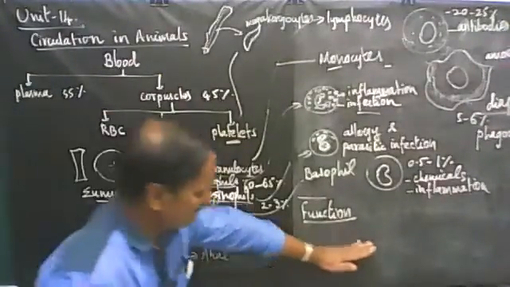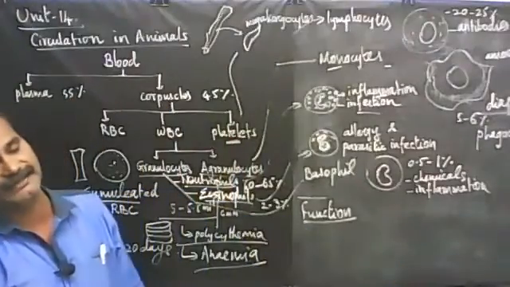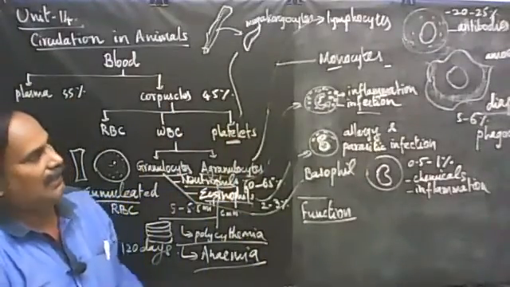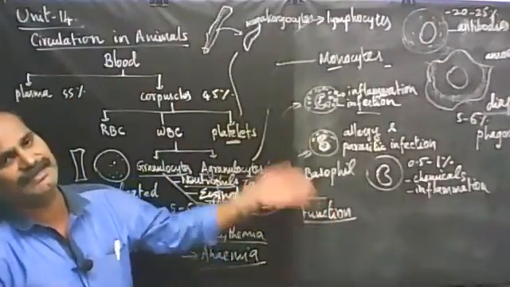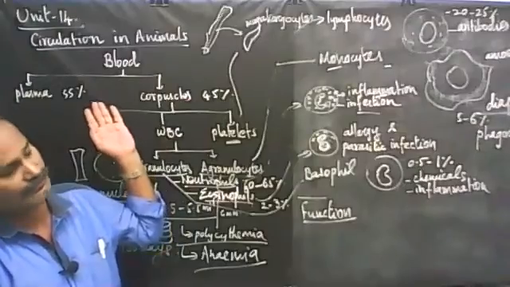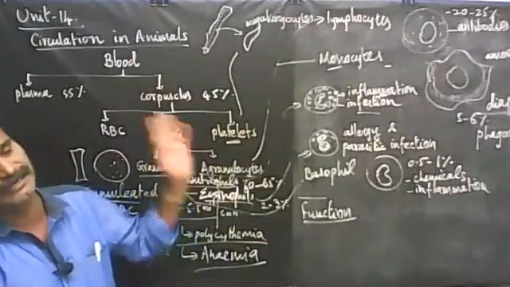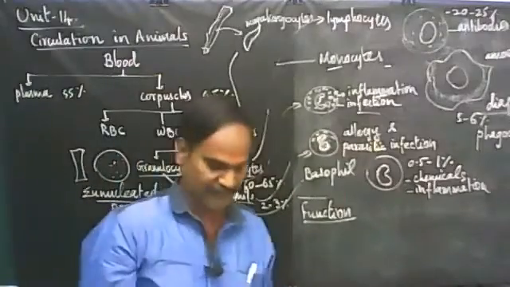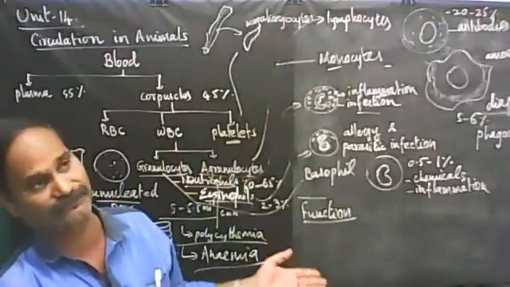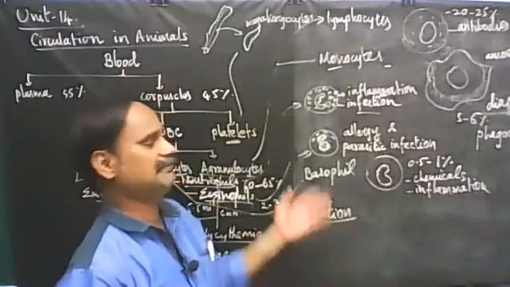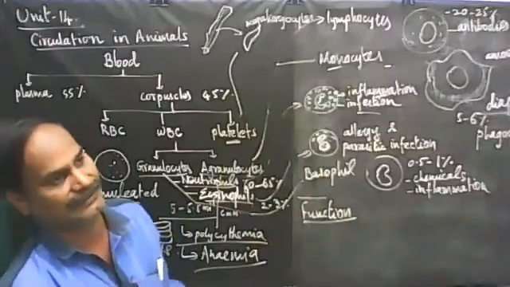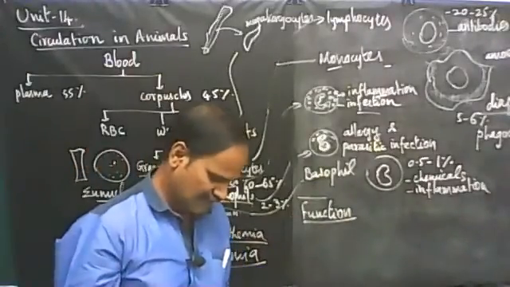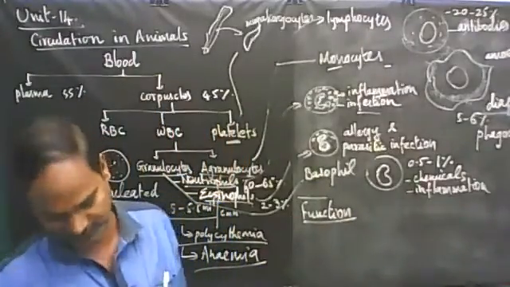Functions of blood are also sometimes asked as a 4-mark question, or write the composition of blood, which is a separate 4-mark question. Or in a 7-mark question, write the composition and functions of blood. So in any way they can ask. It is a very important question; when you come to 11th standard also, you will have the same thing as a 5-mark question.